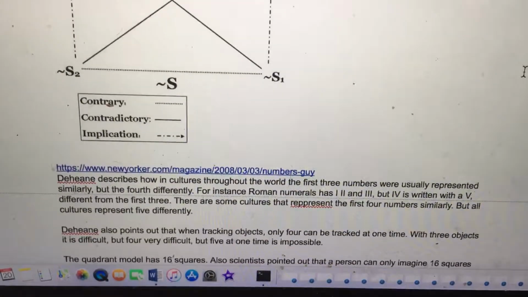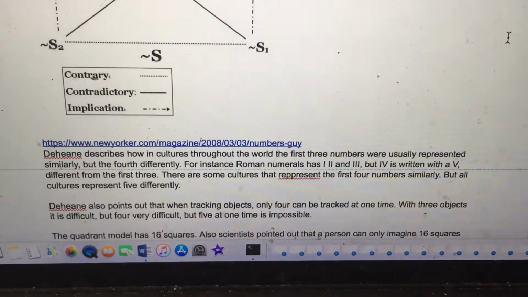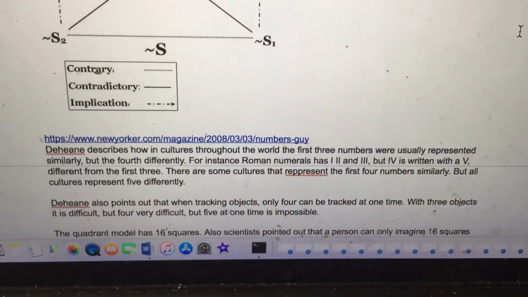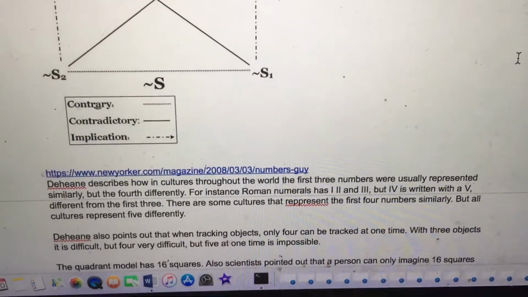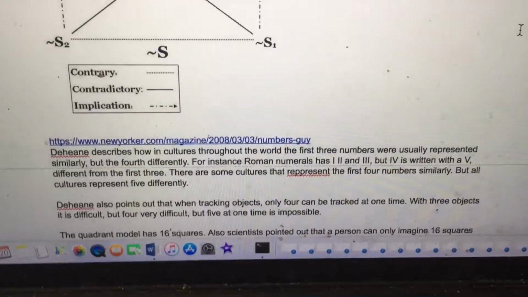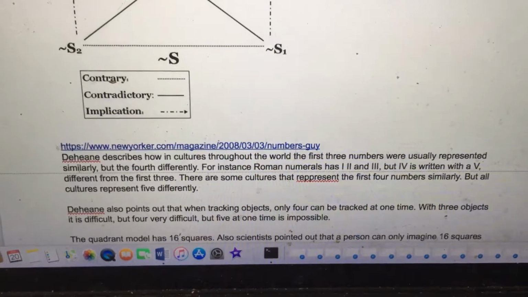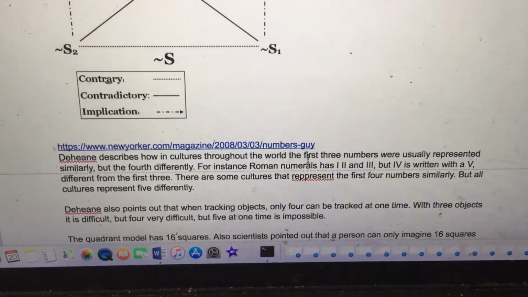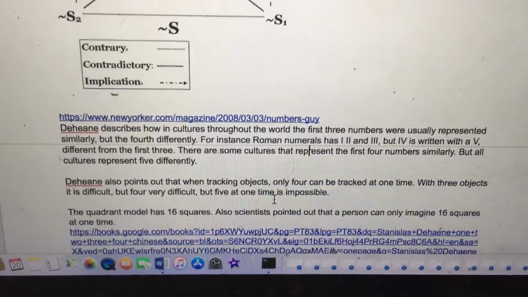Dehaene describes how in cultures throughout the world, the first 3 numbers were always represented similarly, but the 4th differently. For instance, Roman numerals has 1, 2, 3, and 4 is written with a V, different from the first 3. There are some cultures that represent the first 4 numbers similarly, but all cultures represent 5 differently.